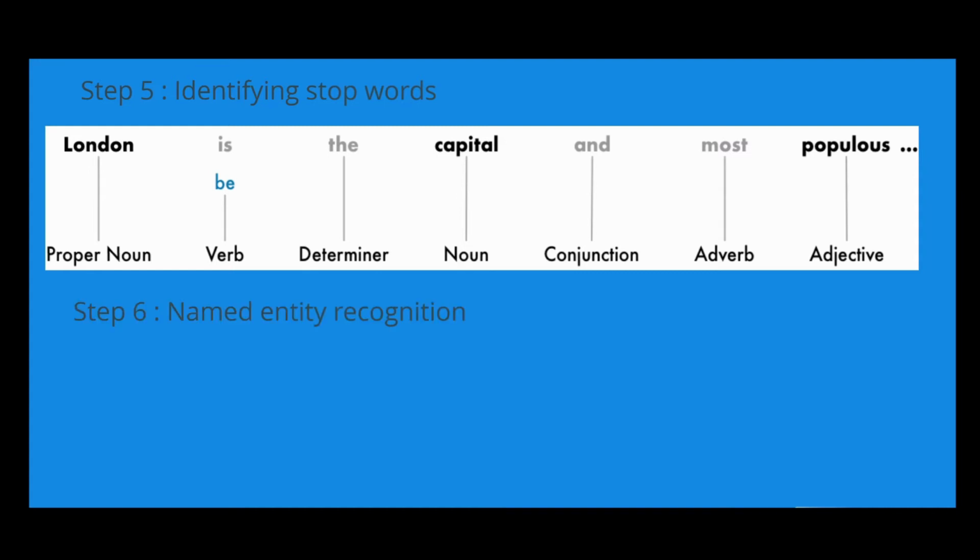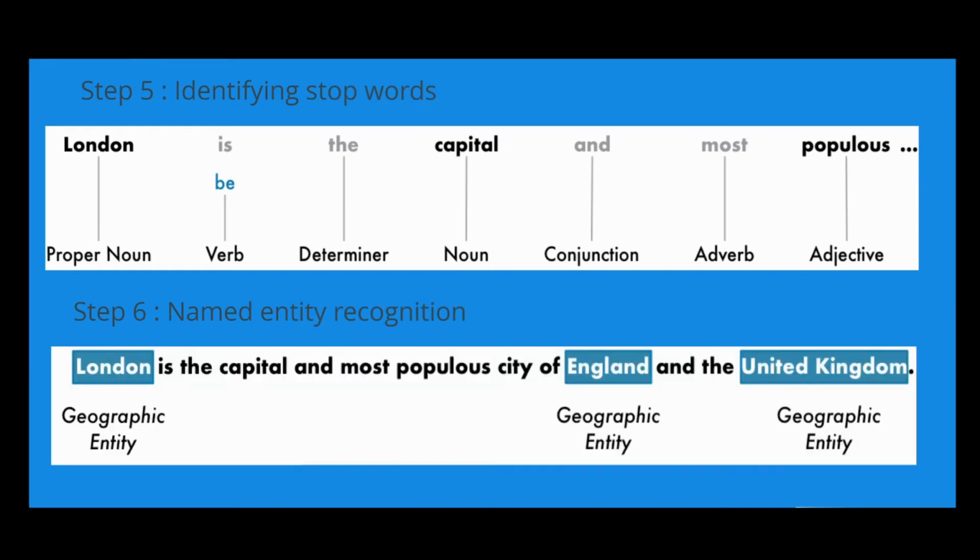Step 6 is named entity recognition. The goal of named entity recognition is to detect and label these nouns with the real-world concepts that they represent. Here's what our sentence looks like after running each token through our named entity tagging model. In this sentence, London, England, and the United Kingdom all correspond to a geographic entity.